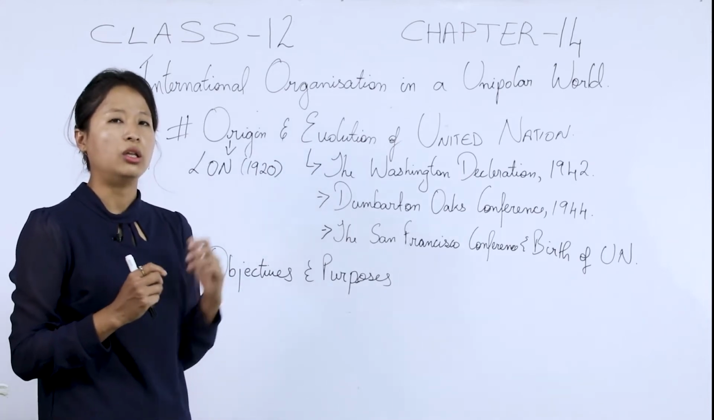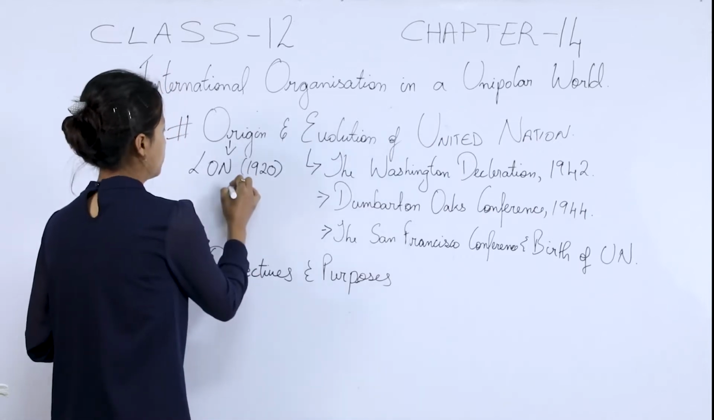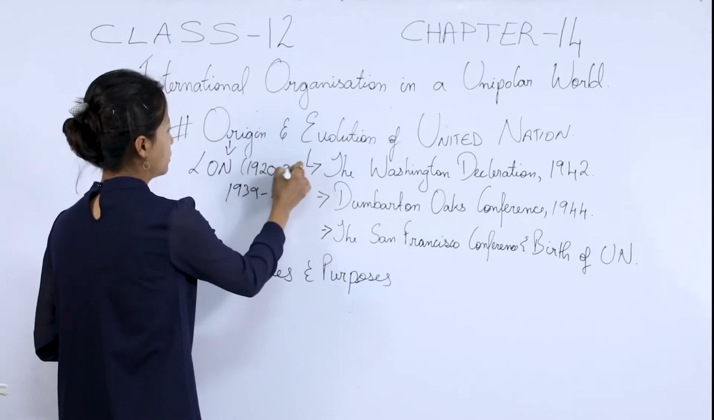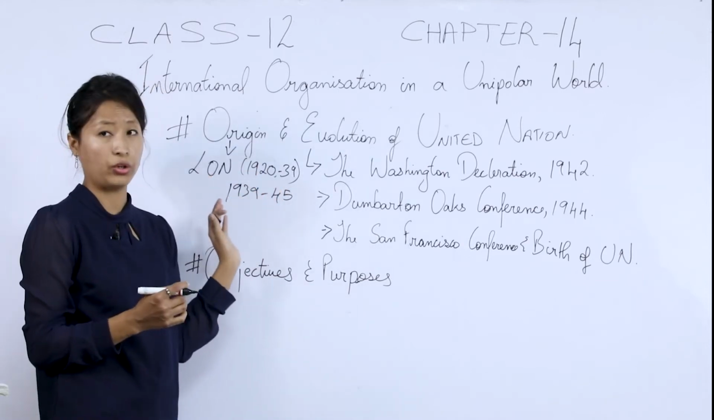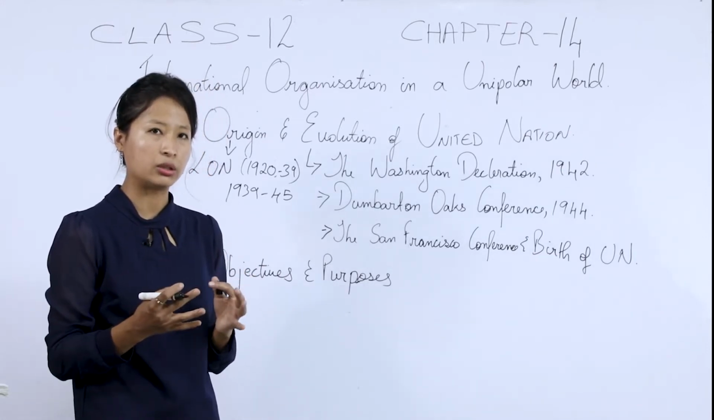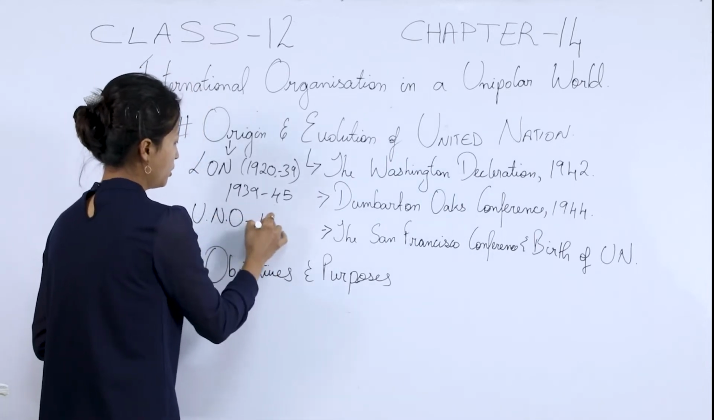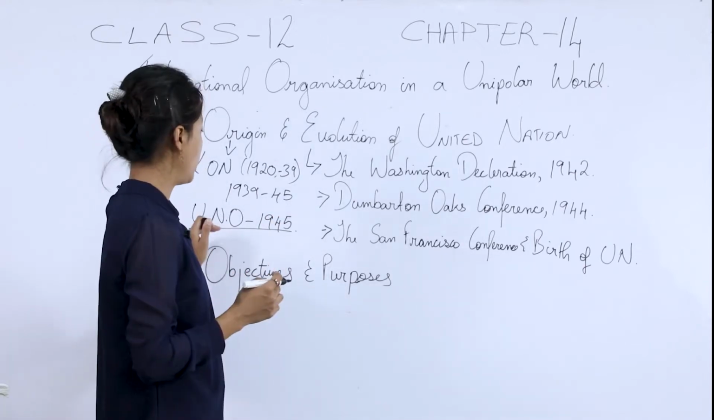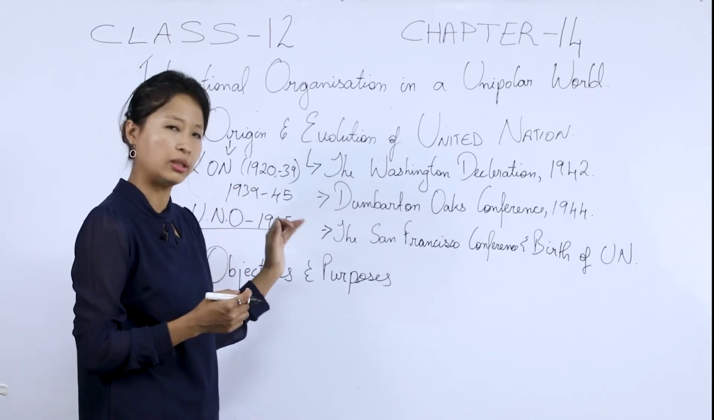But we all know, right? The League of Nations failed to prevent the Second World War. Now, the Second World War started around 1939 and lasted till 1945. So, the League of Nations could last only from 1920 to 1939. It could not prevent the Second World War. This made the leaders come up with another organization known as the United Nations Organization, and it was formed in 1945. So we can say that the United Nations evolved as a successor to the League of Nations in 1945.